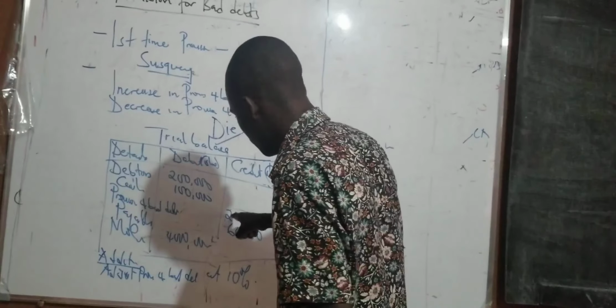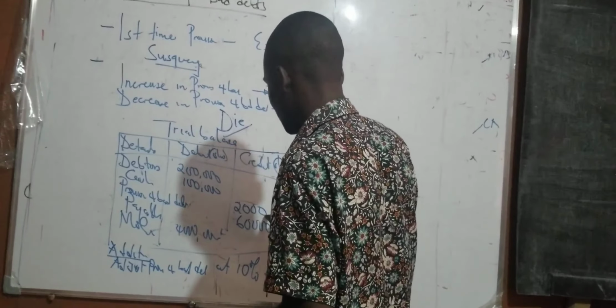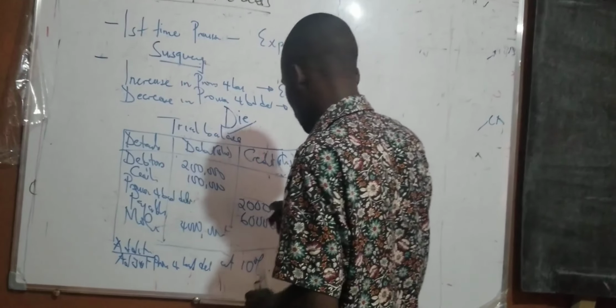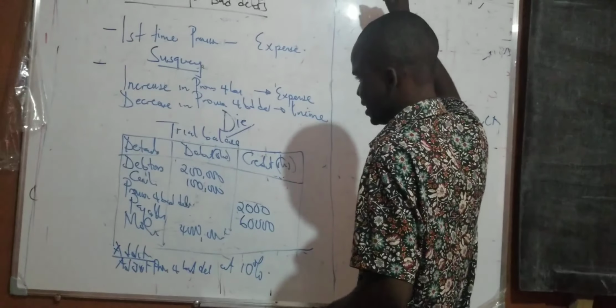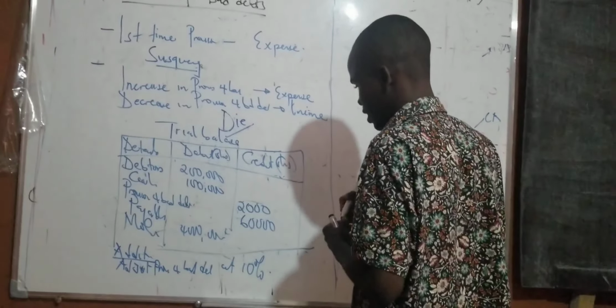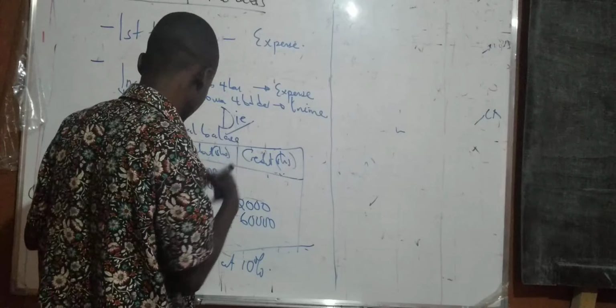So look at my provision for bad debts in the income statement. It is 2,000. Let me make it 20,000 to make more sense.